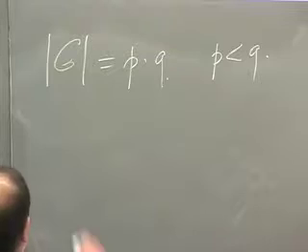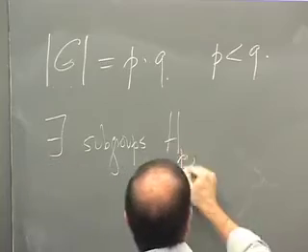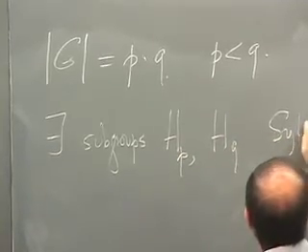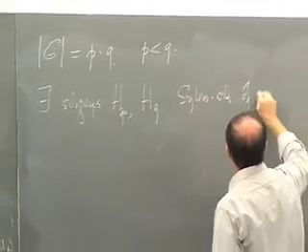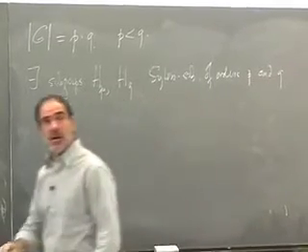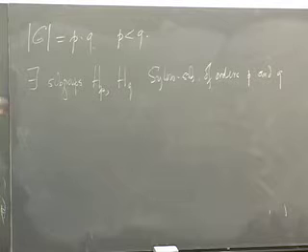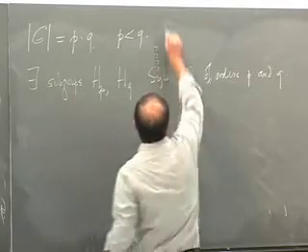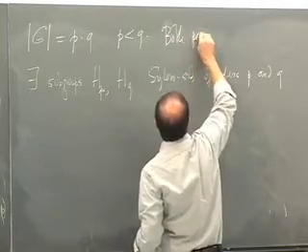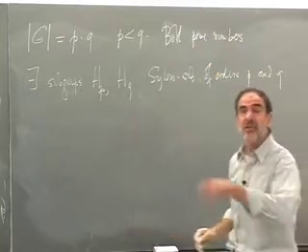The first is there exist subgroups H_p, H_q, Sylow subgroups of order p and q. Those divisors give rise to subgroups by the Sylow theorem because we write the order of the group as p times q, and p is prime to q. So I apply it twice. We're assuming q is prime as well? Yes, q is prime, they're both prime. Otherwise, we wouldn't know there was a subgroup of order q. So it's like 6 or 15 or 20.